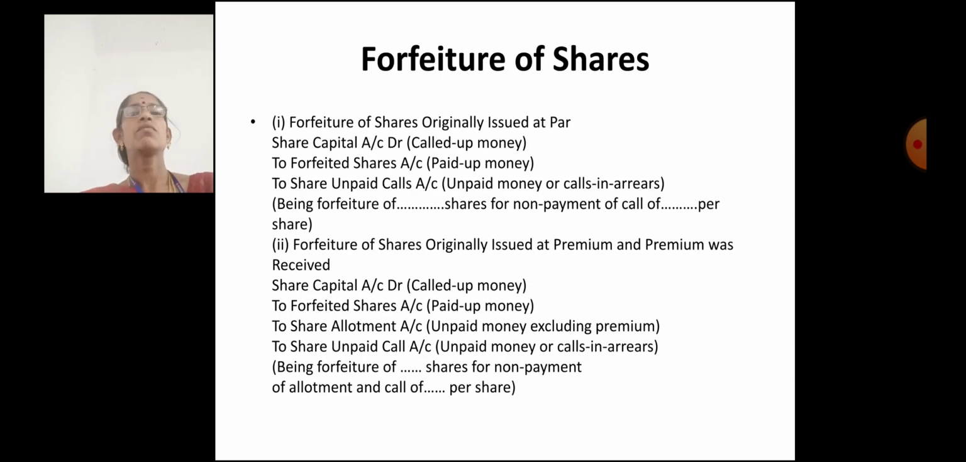Forfeiture of shares. For shares originally issued at par, share capital account debit to forfeited share account and to share unpaid call account. For forfeiture of shares originally issued at premium where the premium was received, share capital account debit to forfeited share account, to share allotment account, and to share unpaid call account.